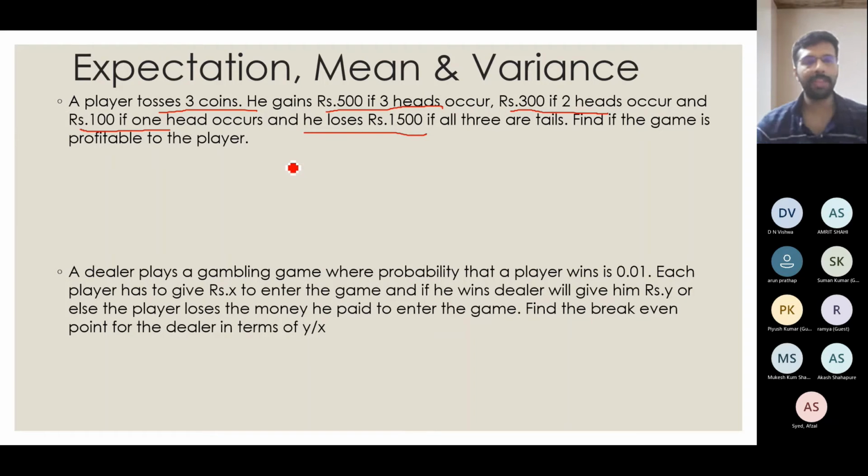So now this is like a betting game or a gambling game, right? Suppose the person goes there. First, he will have to give 1500 rupees. Then he will toss 3 coins. If he gets 1 head, he will get back 100. If he gets 2, he will get back 300. If he gets 3 heads, he will get back 500. So the game is like this.